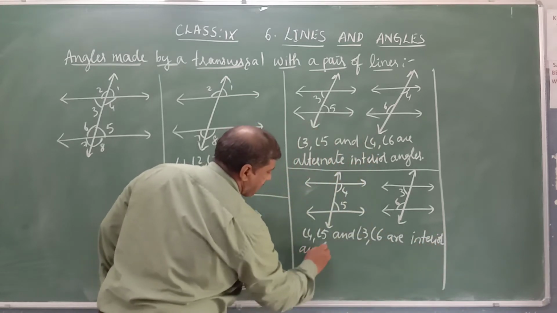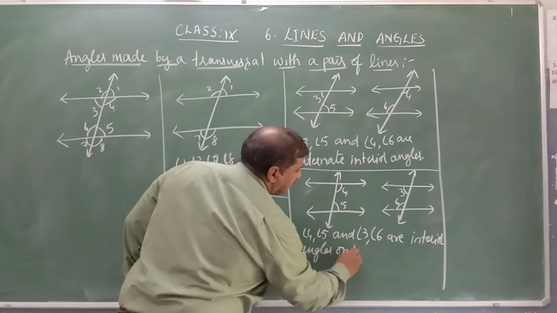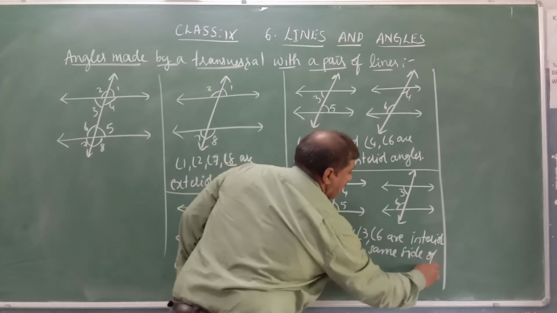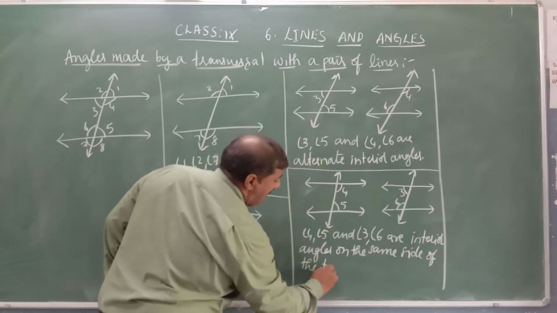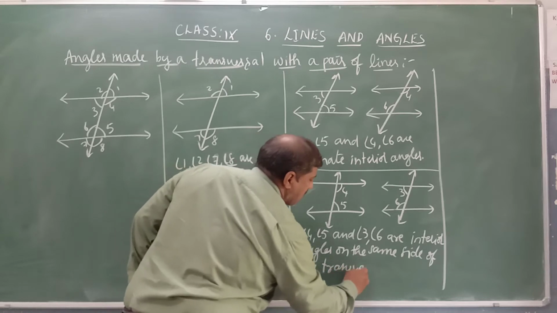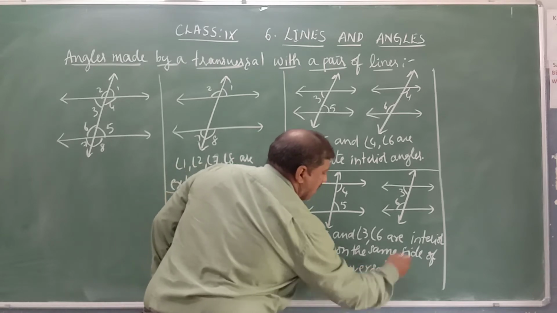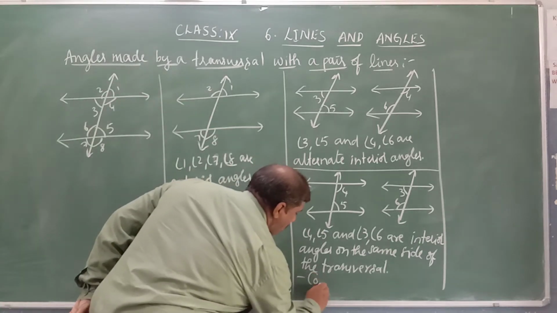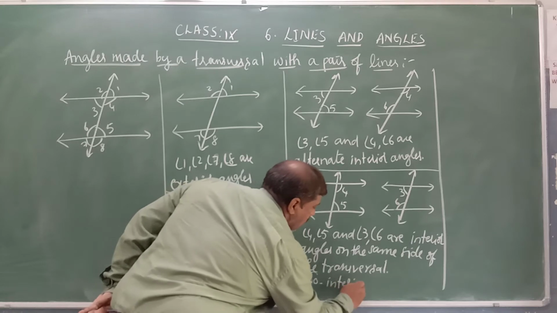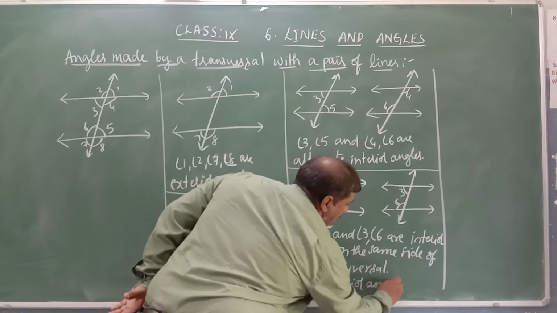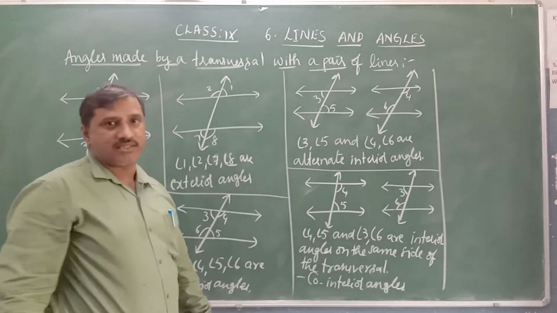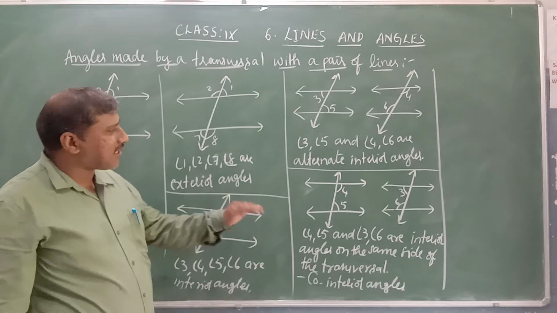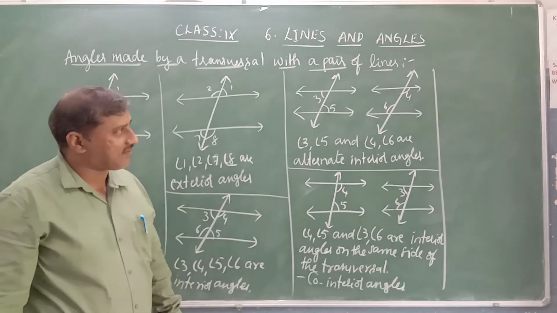We also call these angles co-interior angles, or consecutive angles. So here we have 2 pairs of interior angles on the same side of the transversal.